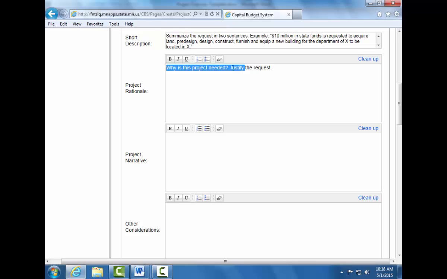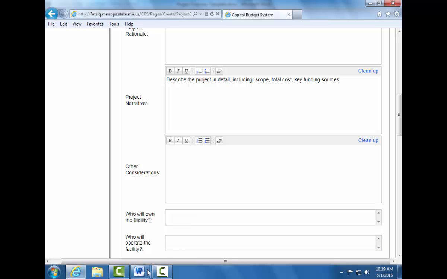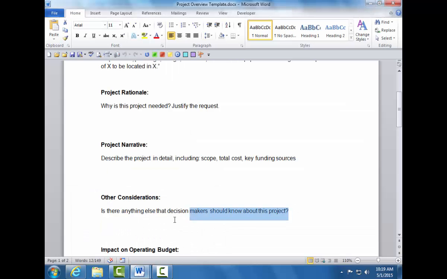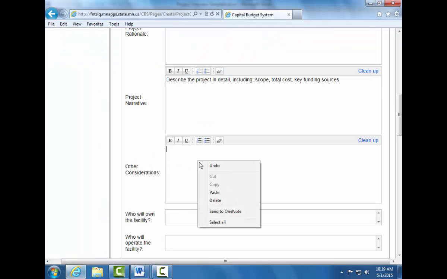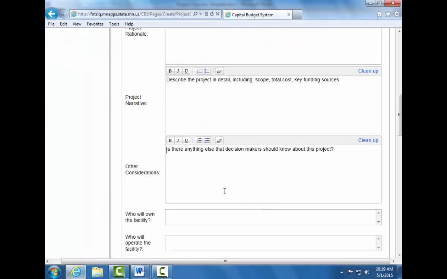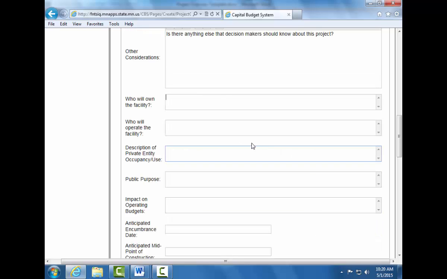I can format text in this box using the buttons at the very top. Text can be numbered or bulleted. Your project narrative should describe in detail the project, including your scope, total cost, and key funding sources. Under Other Considerations, you'll want to list anything else that decision makers should know about this project. Again, I'm going to copy and paste this text from a Word document into the text field. Continue to complete each text field as you go through the form.